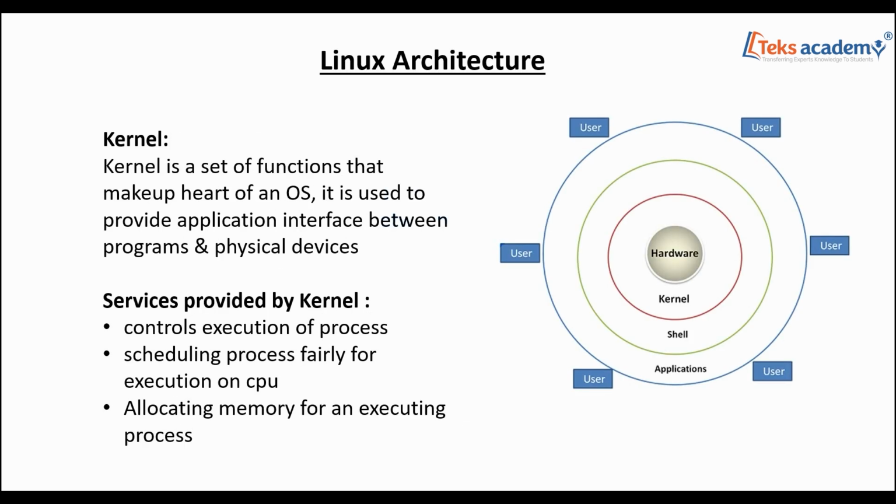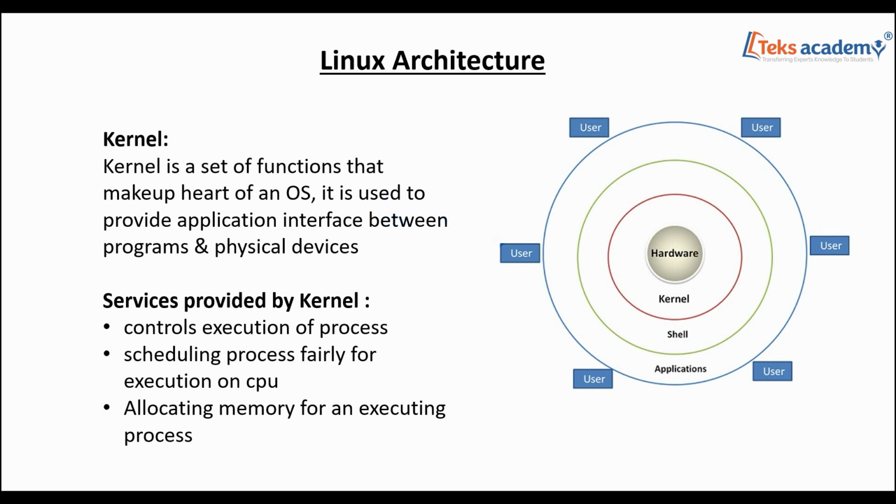Now coming to the Linux architecture. Apart from the hardware, it mainly has the kernel and the shell. The kernel is a set of functions that make up the heart of the operating system.